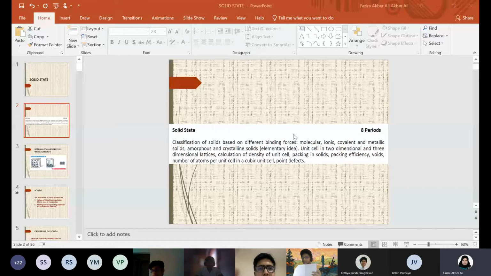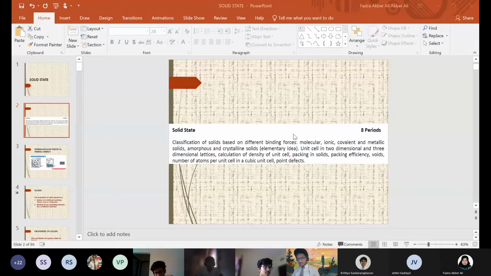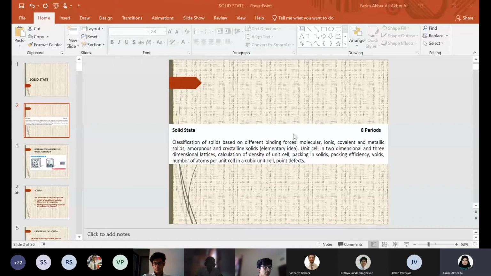Ma'am, can I continue with the 11th grade notebook? Because I started a second notebook in 11th grade, but I just used few pages in it. If it's only a very small number of pages used, then you can use it, but make sure that those pages are covered, because in grade 12 when we take the notebook for correction later, it should only be grade 12 topics, right? So you can cover those pages. Okay, so that you can start writing with the heading solid state, put today's date and everything.